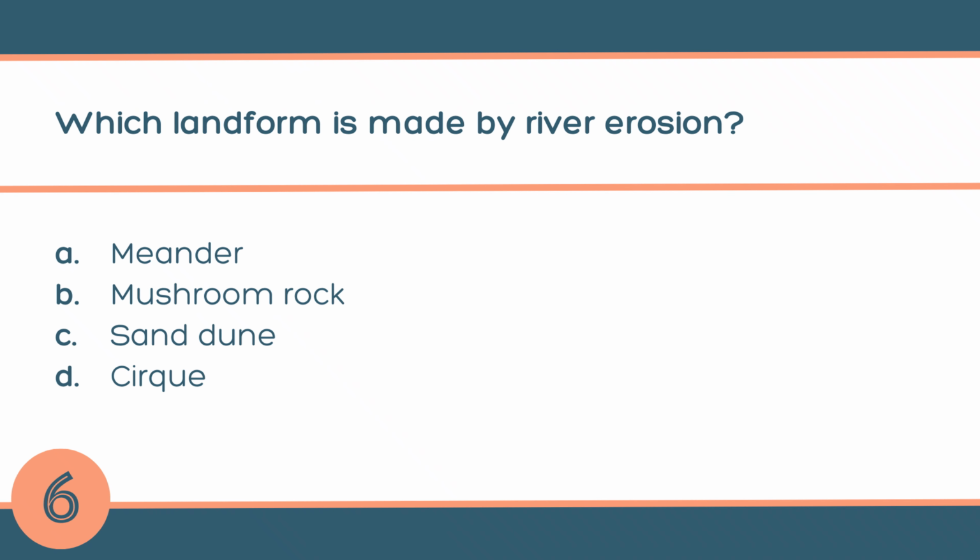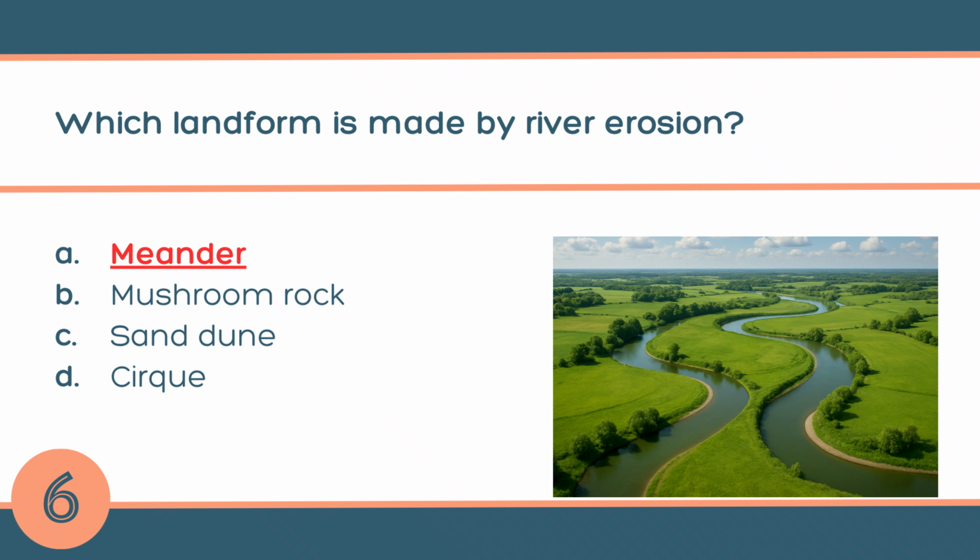Question number 6. Which landform is made by river erosion? A. Meander, B. Mushroom rock, C. Sand dune, or D. Cirque. The answer is A. Meander. As a river flows over soft land, it bends and curves, creating loops called meanders. Imagine a river that does not go straight but zigzags like a snake. That's a meander.